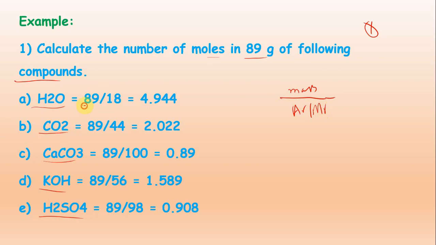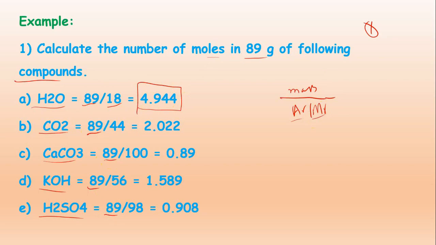So given mass is 89, that will be the same in all the questions. Look here, 89, 89, and then it will be divided by the atomic mass or molecular mass of that compound. That will be different, like water, that will be 18, and when you divide it you will get the answer